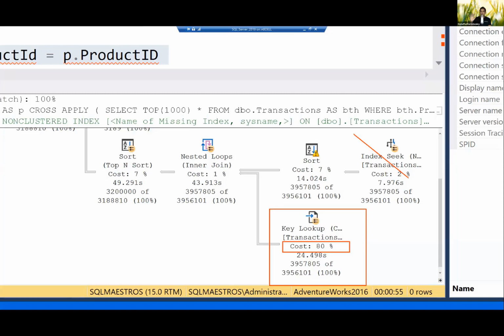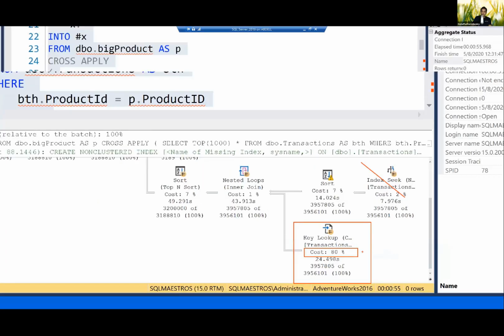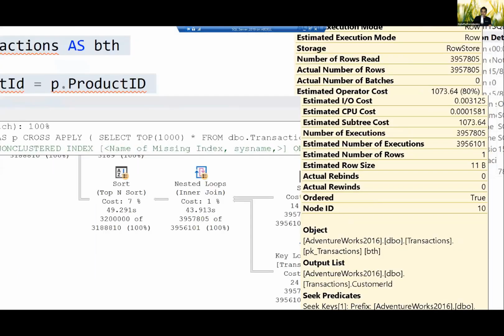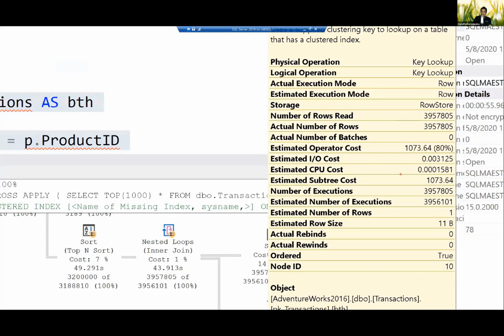But when you're doing all of that, at some point you will land up in this execution plan. And in this execution plan, when queries are running slow, one of the things, apart from many other things you may want to see, will be to look at the cost of each iterator, and I want to find all those expensive iterators. I see that the cost of 80% for the key lookup is quite expensive. My query is almost taking 1 minute, which was earlier taking 15 seconds. What's wrong? I'll take this cursor over the key lookup and zoom in a bit just to find out how many times this iterator is executing. And I can see the total number of executions there. Do you see that?